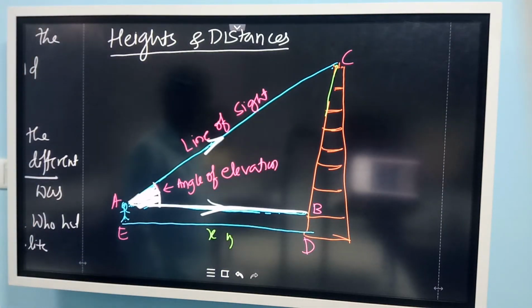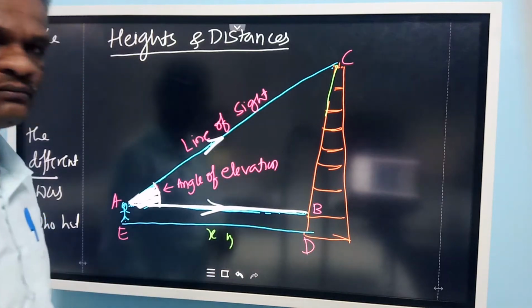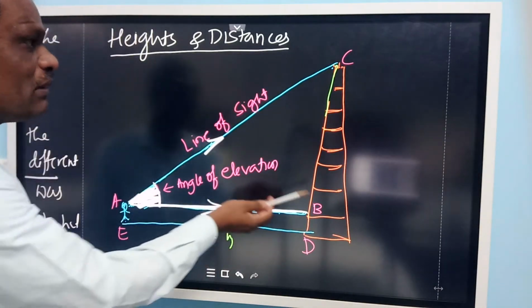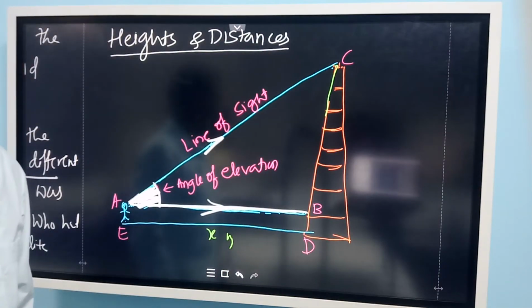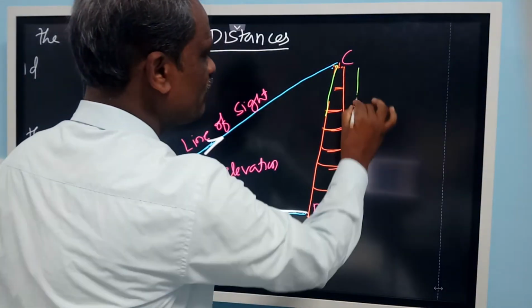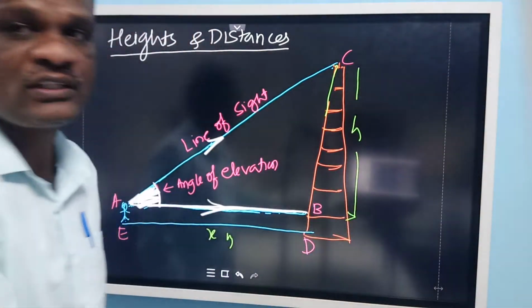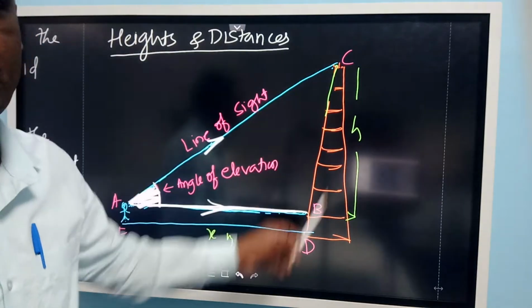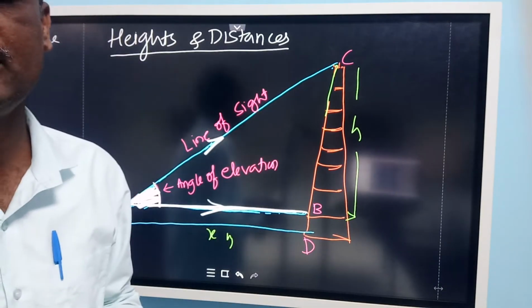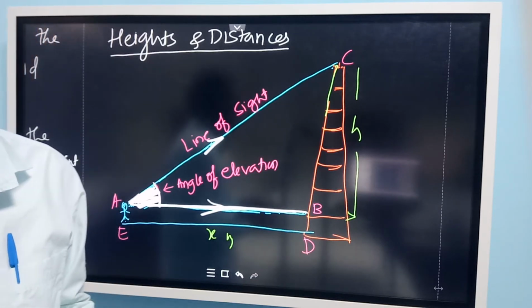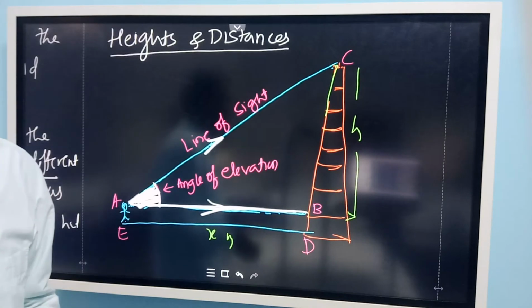So remember 3 points. One is the horizontal line, then the line of sight, then the angle of elevation, which comes if the point is above the horizontal line. And this is the height of the tower. We want to find out this height of the tower. Without climbing up or using any instrument, you can find out the height of the minar. There is no need to use any instrument or measuring tape, or to climb up the minar or this tower.